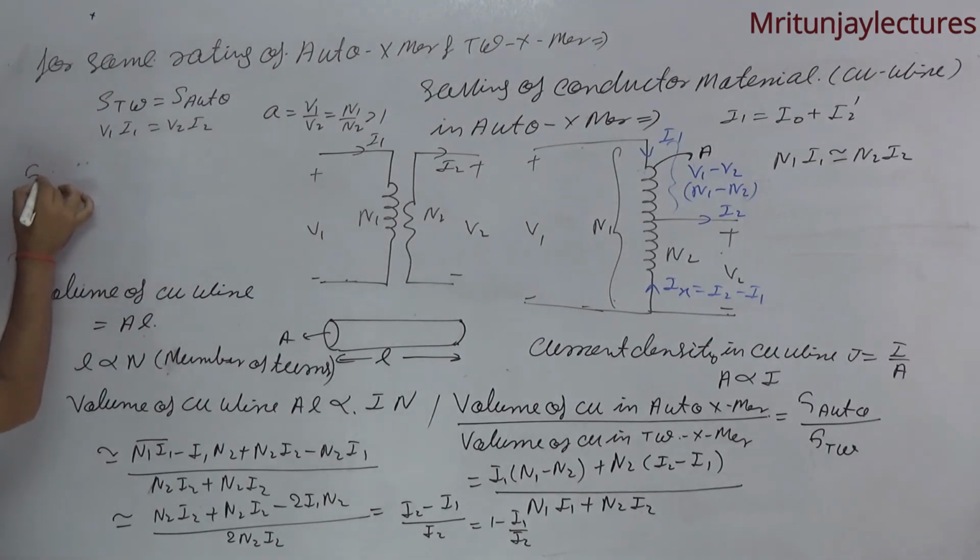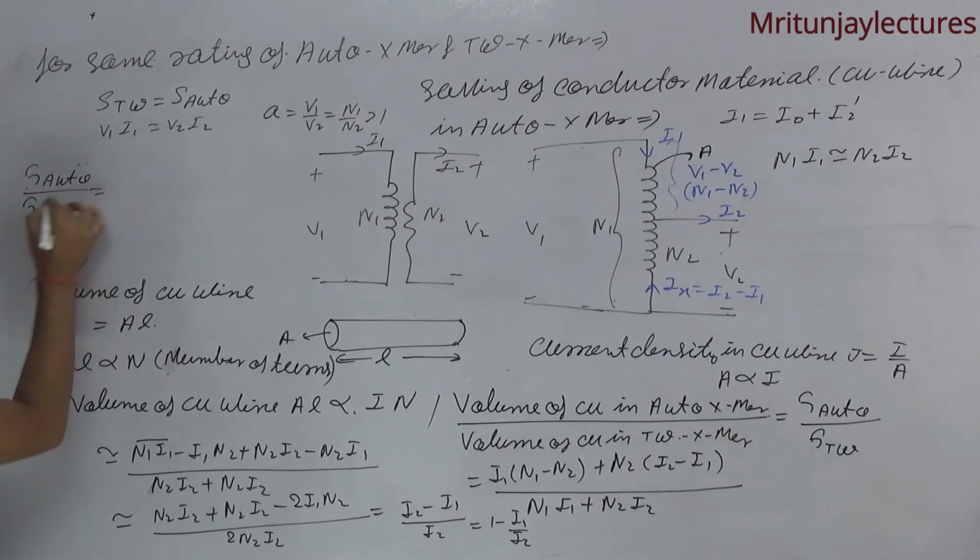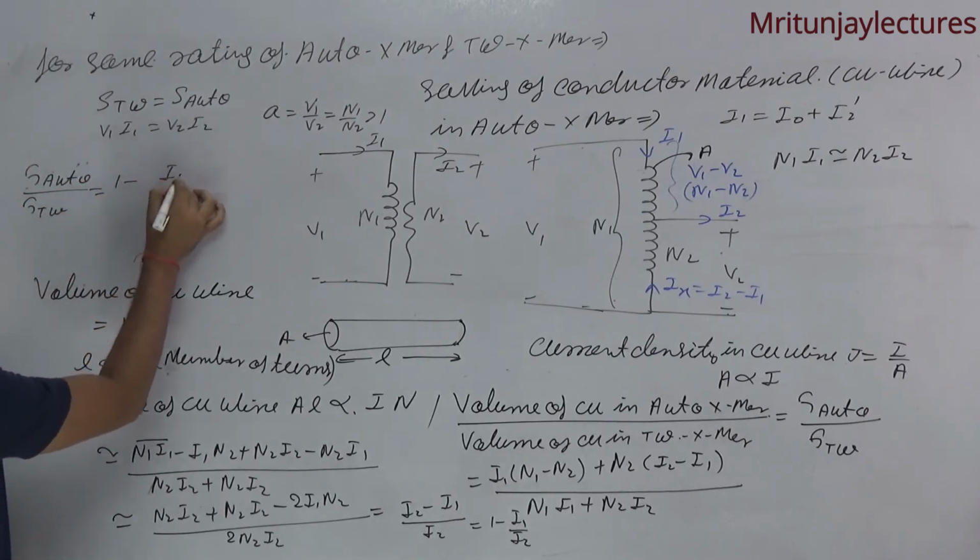So G auto divided by GTW will be equal to 1 minus I1 by I2.